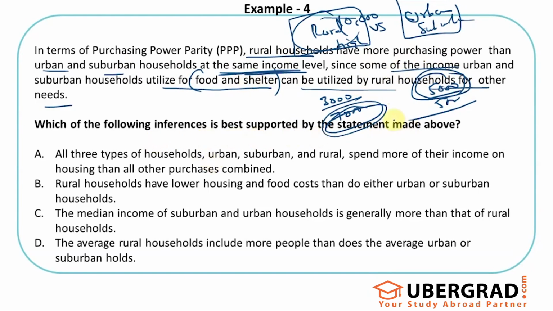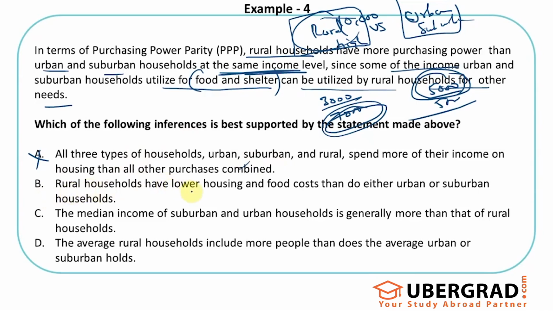So let's look at the inferences. All three types of households, urban, suburban and rural, spend more of their income on housing than on other purchases combined. I cannot infer this. I only know that compared to urban and suburban households, rural households spend less on housing and food. That's why they have more power to spend. But I don't know how housing compares with other elements, which one is greater.